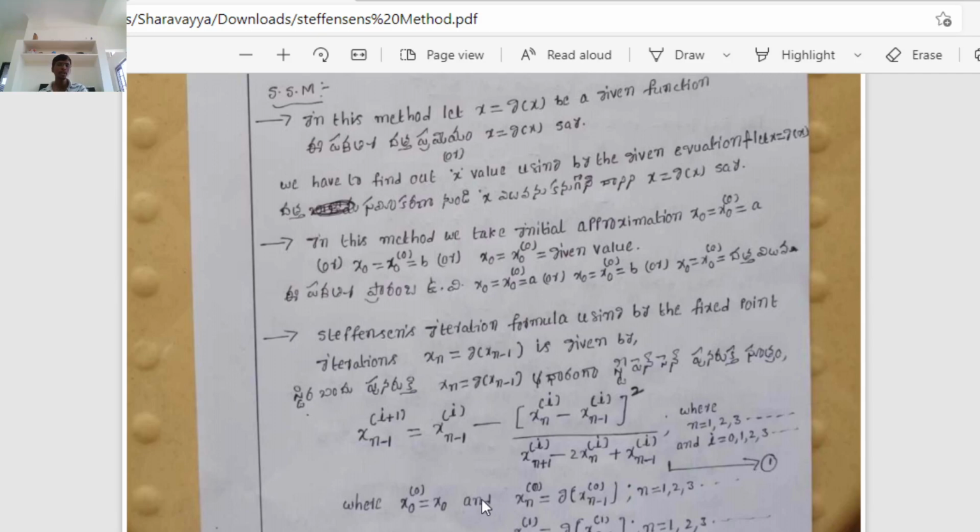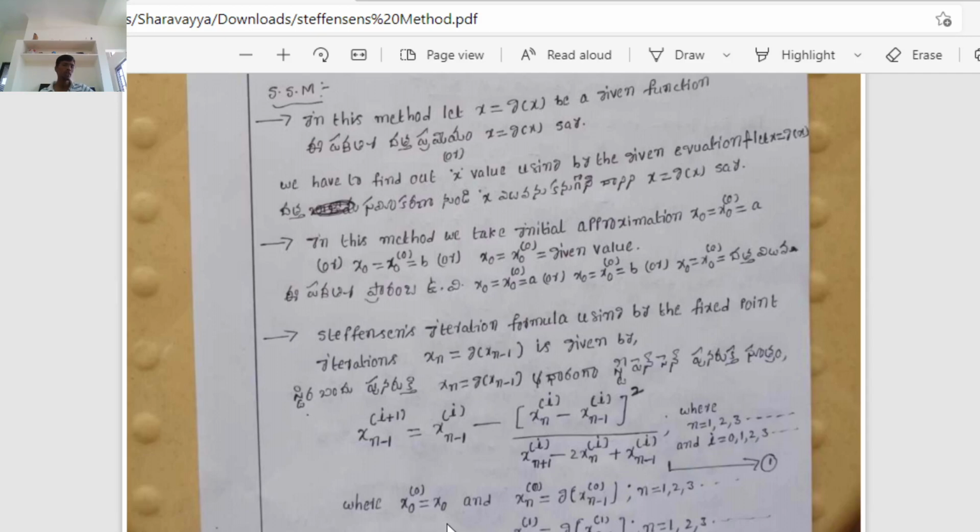Steffensen's iteration formula means xn minus 1 to the power of i plus 1 equal to xn minus 1 to the power of i minus (xn to the power of i minus xn minus 1 to the power of i) whole square by (xn plus 1 to the power of i minus 2xn to the power of i plus xn minus 1 to the power of i), where n equal to 1, 2, 3 up to so on and i equal to 0, 1, 2, 3. Remember this formula.